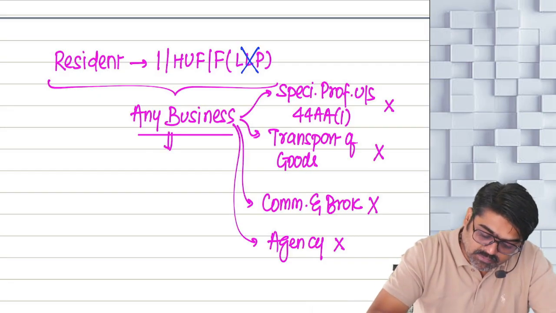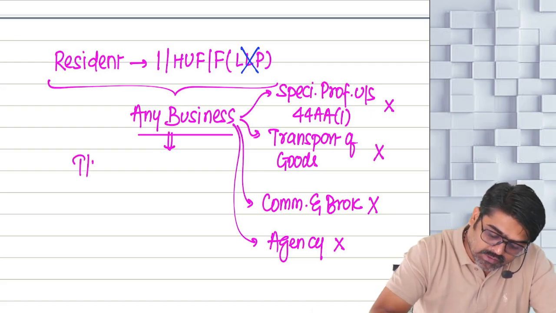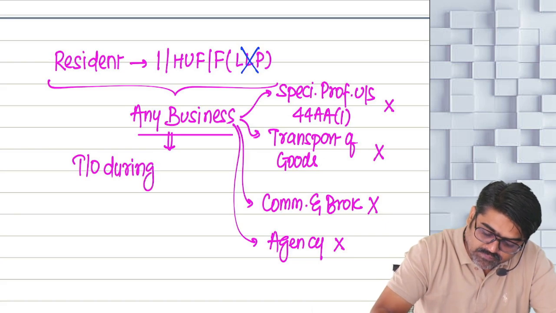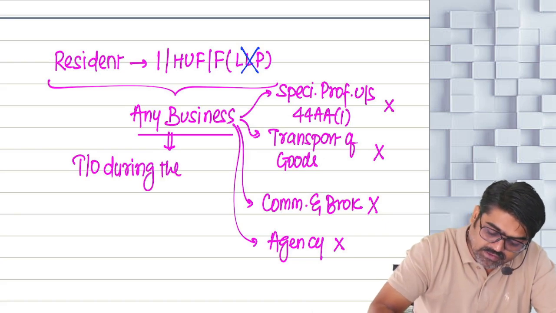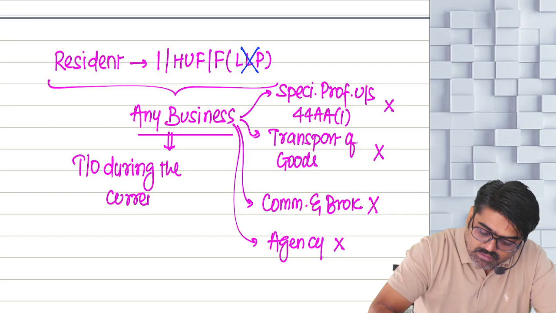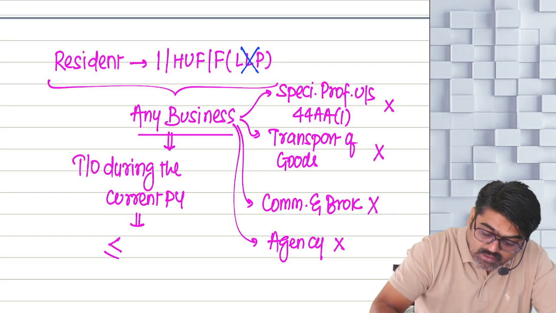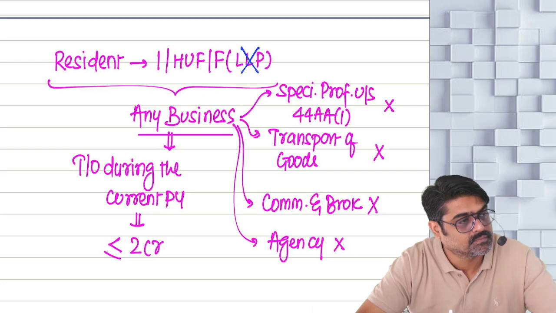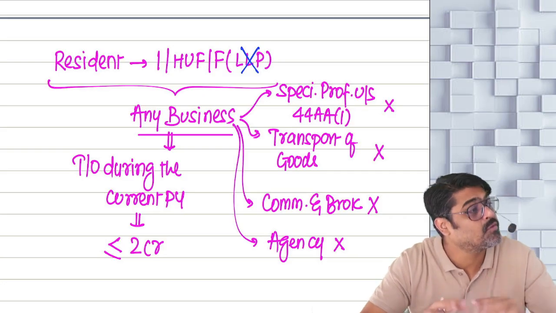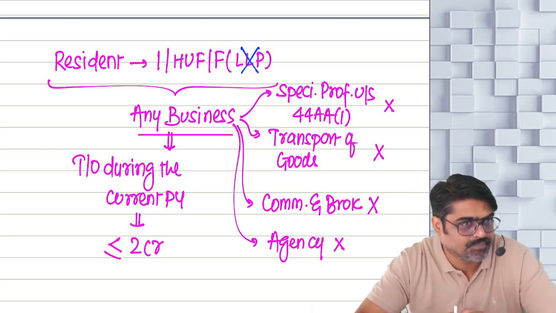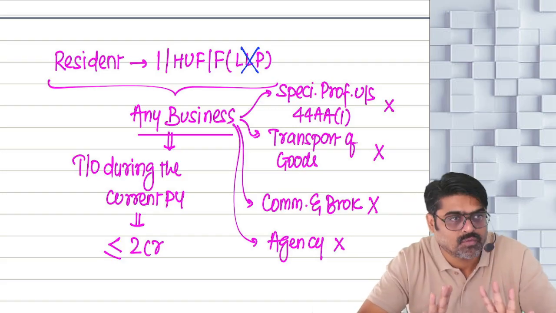Now from this business, your turnover during the current previous year should be how much? Less than or equal to 2 crores. So for this business, you can follow 44AD.